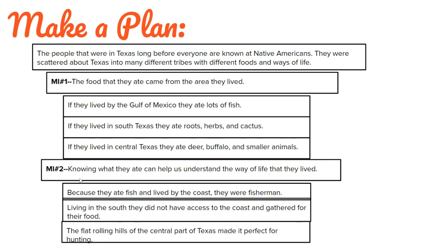If I come down here, my second main idea is knowing what they ate can help me understand the way of life they lived. Because if they ate fish and lived by the coast, then their job was to be fishermen. If they lived in the South and didn't have access to the coast and gathered their food, and if they lived in the flat rolling hills of Central Texas, they hunted for buffalo and smaller animals, so they were hunters.